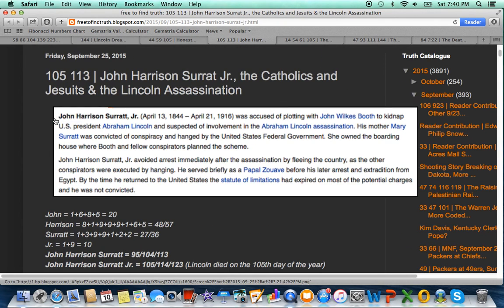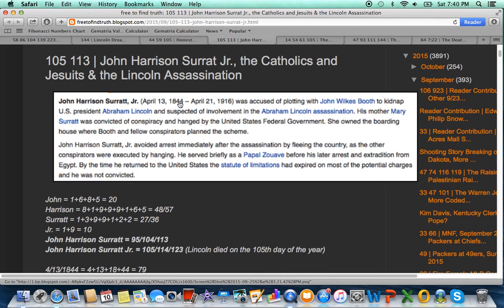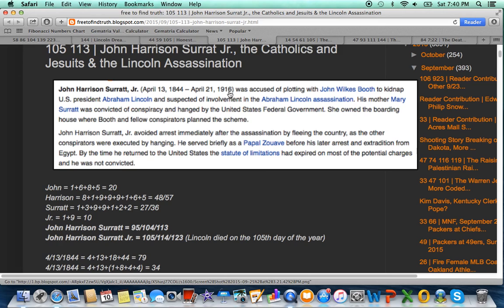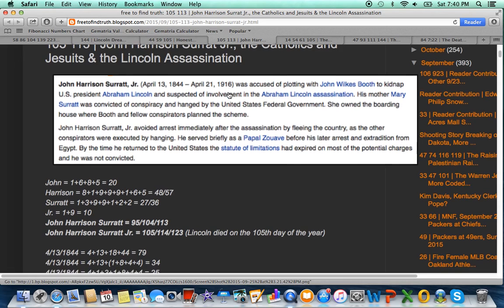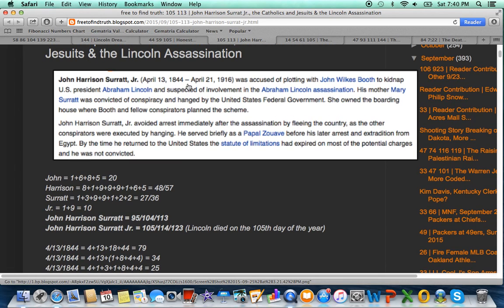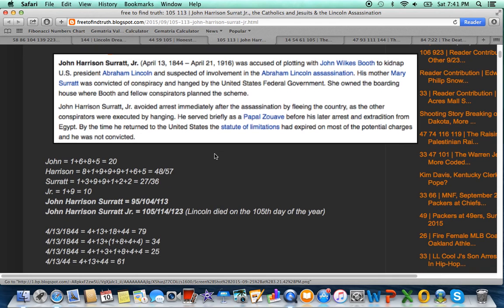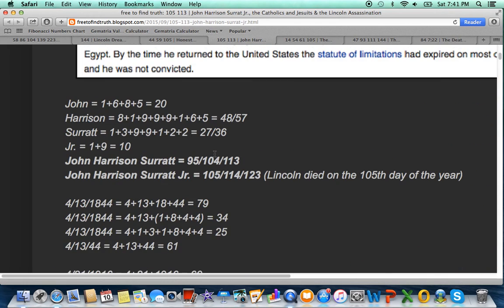With regards to the Lincoln assassination, there's a name that doesn't get talked about a lot. It's a Jesuit who was protected by the Catholic Church, John Harrison Surratt Jr. Notice that he was born in the year 44, the kill number connected to Lincoln, and would die in 1916, 7 days after turning 72. John Harrison Surratt Jr., the name is 105 in Pythagorean, and this is especially interesting since Lincoln died on the 105th day of the year.